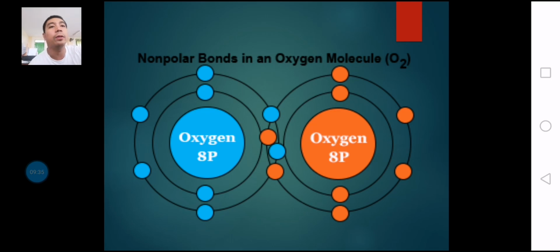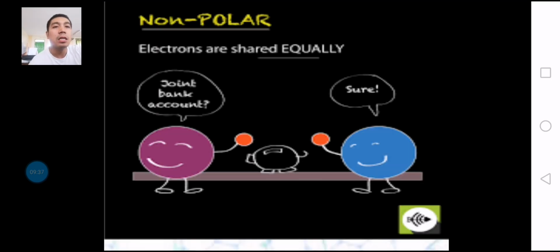That is non-polar. Non-polar electrons are shared equally, just like a joint bank account. If you have children, a son or a daughter, once you're married, of course you and your partner share equally, and that's for your children.